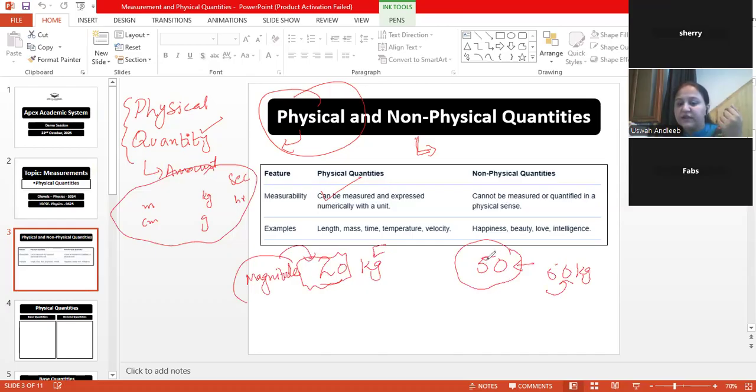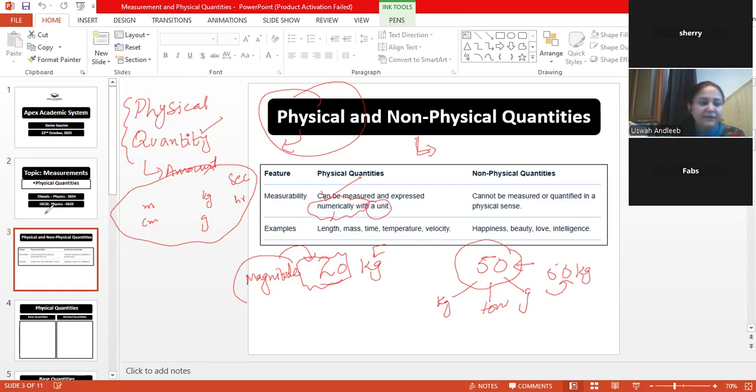Otherwise, if I just write the numerical value, the person I'm telling that the mass of the block is 50 can think of whether it is in kg, in tons, or in gram or any other unit. So for describing any physical quantity, it must be expressed numerically, meaning it must have a magnitude, and it must have a unit.